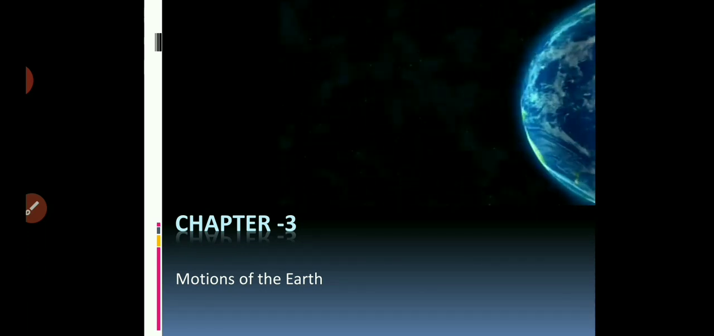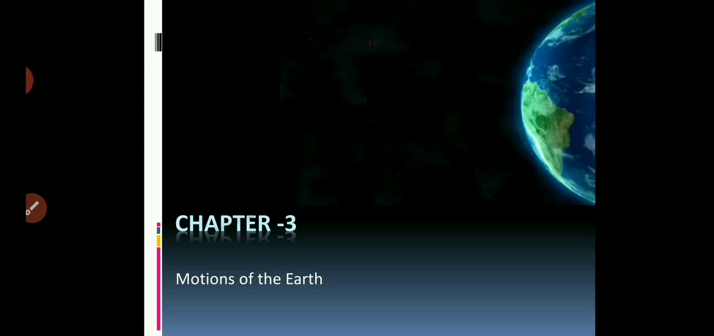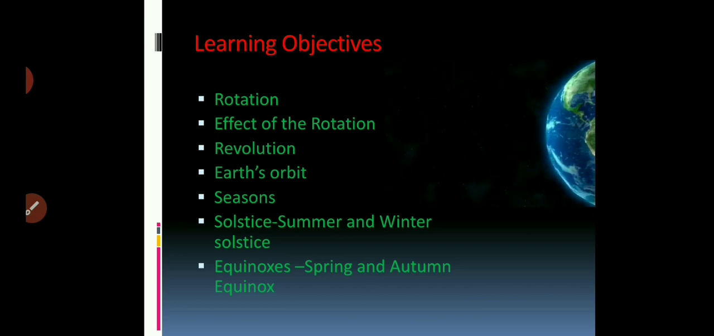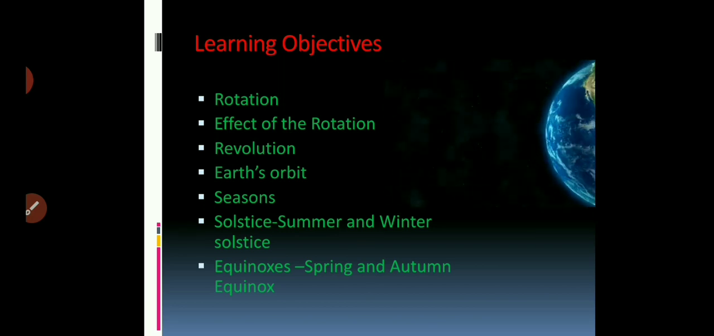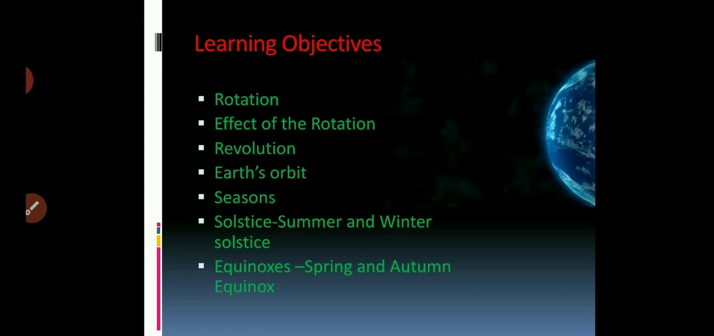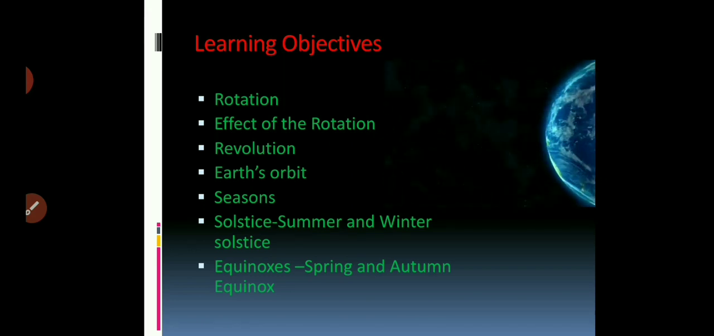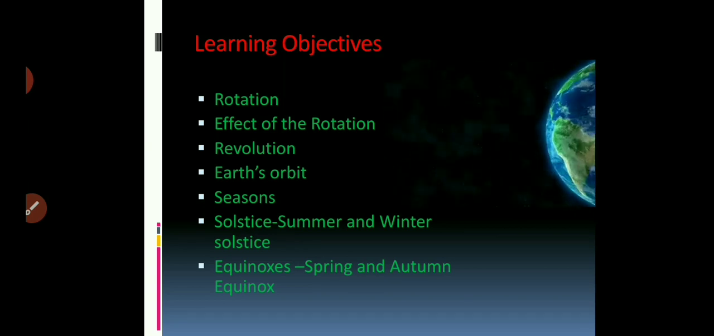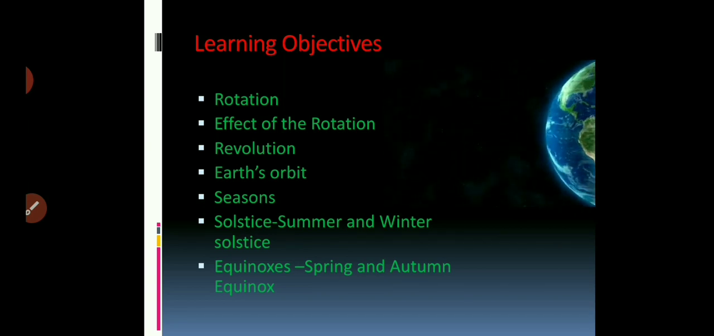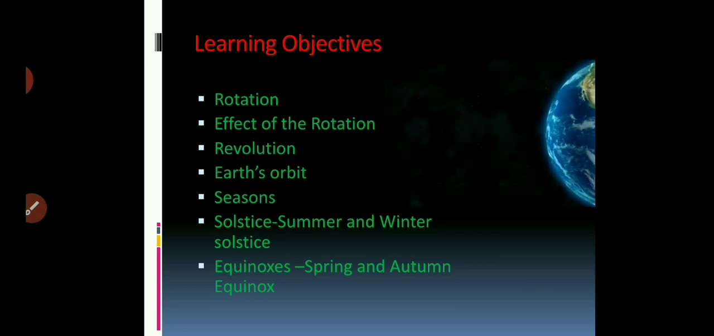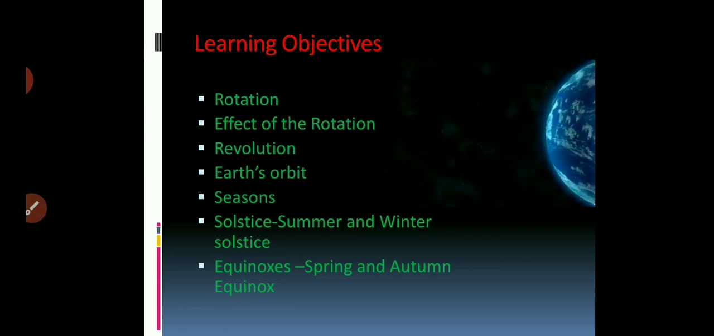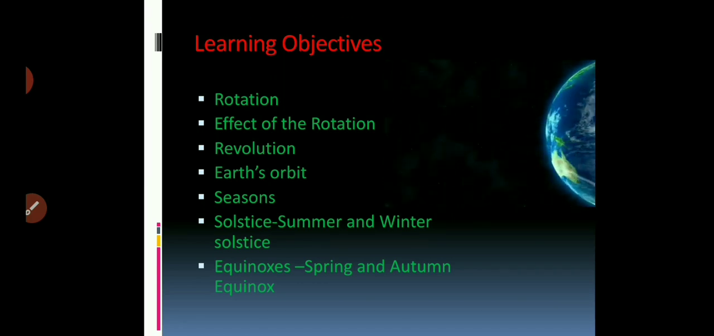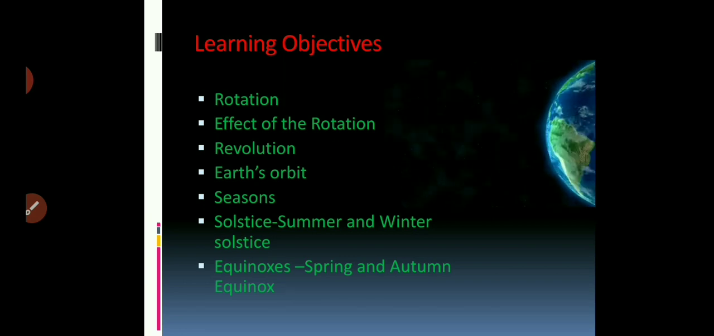Now let's come to the learning objectives. The learning objectives of this chapter are three points we discuss. First, rotation, second, revolution, and third, seasons. In rotation, we study and discuss the effects of the Earth's rotation. In revolution, we discuss the Earth's orbit. And season is divided into two portions. We discuss the solstices, summer and winter solstice, and then the equinoxes, spring and autumn equinox.